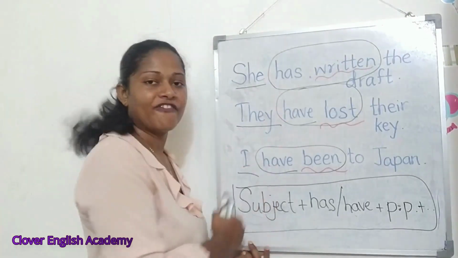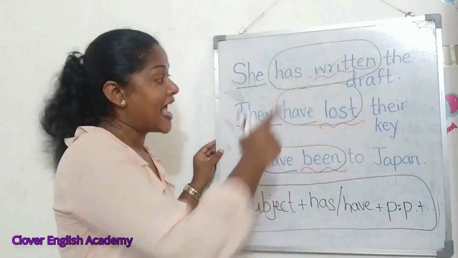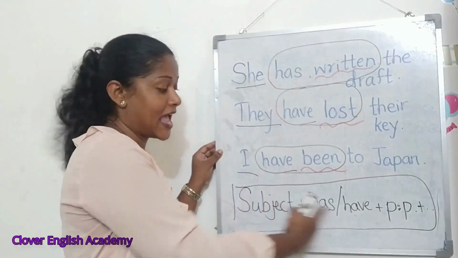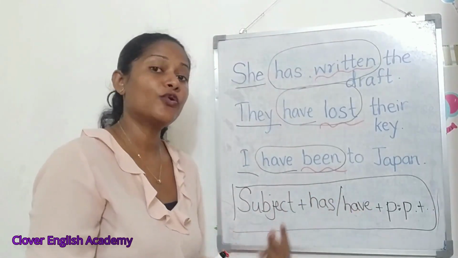Right, so have. So now you should understand that we use has with singular subjects and have with plural subjects. Here has goes with singular and have with plural.